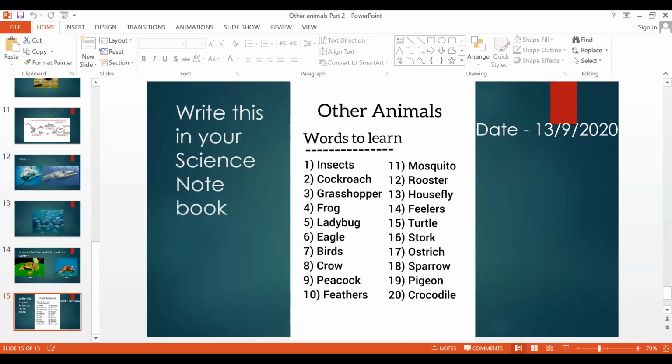Okay. Now go to the number 4. Frog. Frog can live both on land and water. And number 5 is the ladybug. Only write till 5. After that, you will write after the class. Ladybug. Lady. B-U-G, bug. Okay, this much completed, my dear.